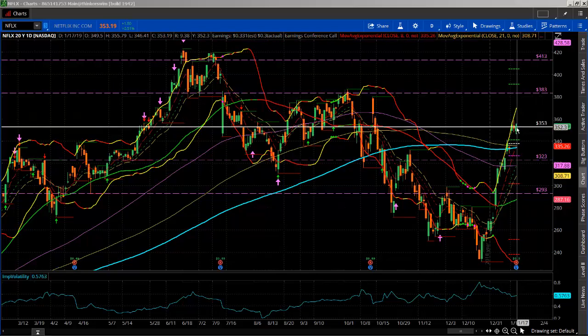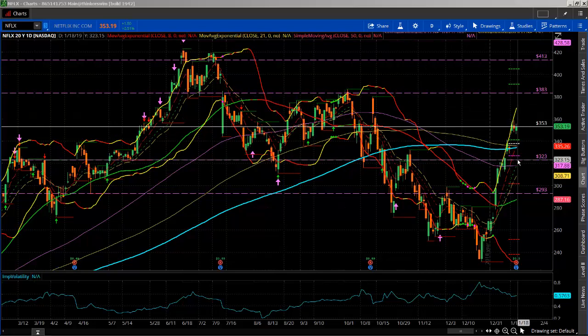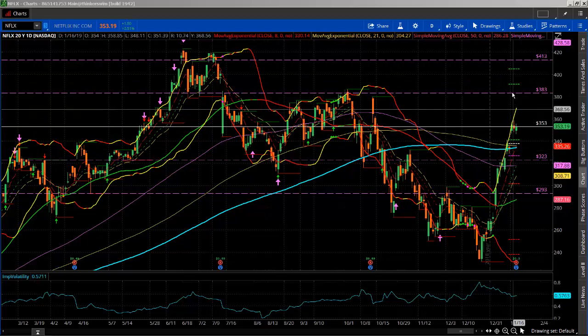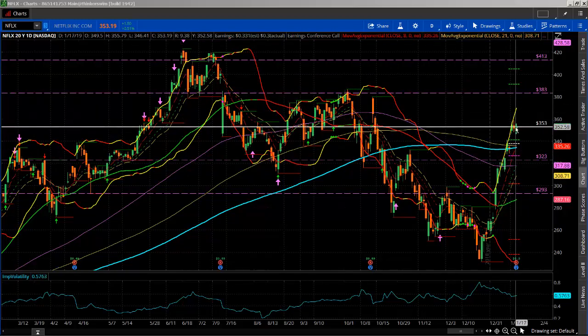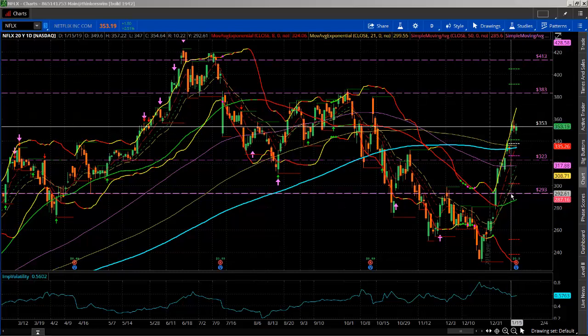The option models were telling us that the market was expecting Netflix, after its earnings release today, Thursday, to move up 8%, which would be to 383, or down 8% to 323. So this would be a normal one standard deviation range that the option market was giving. If you expand that, because Netflix has a tendency to have even bigger moves, this is like a two standard deviation move: 413 to the upside, 293 to the downside.